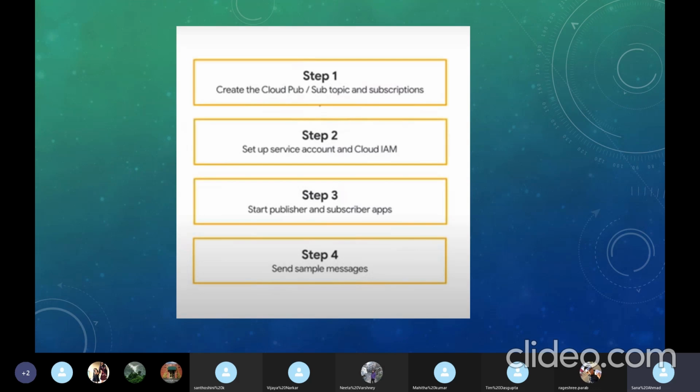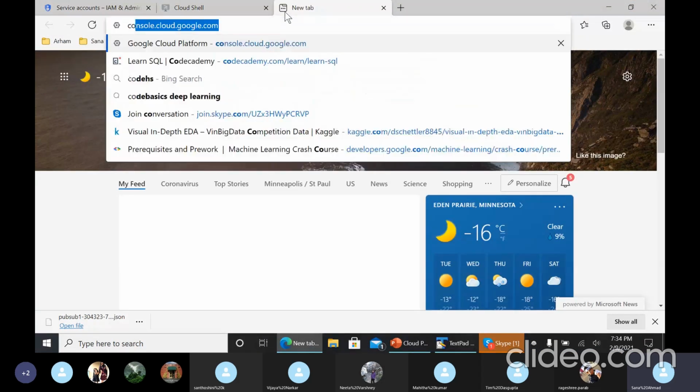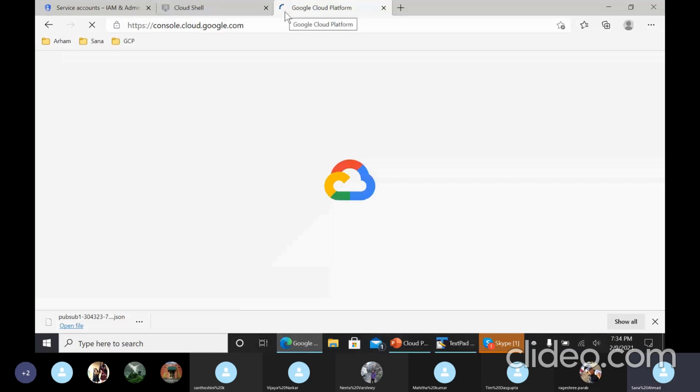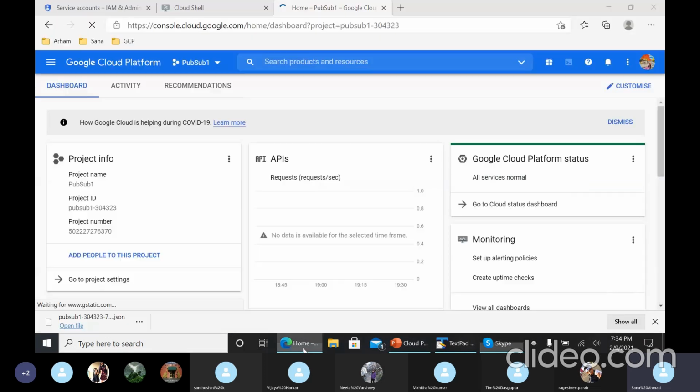So if you could go to console.cloud.google.com, please log in, and you can create a project or use an existing project.